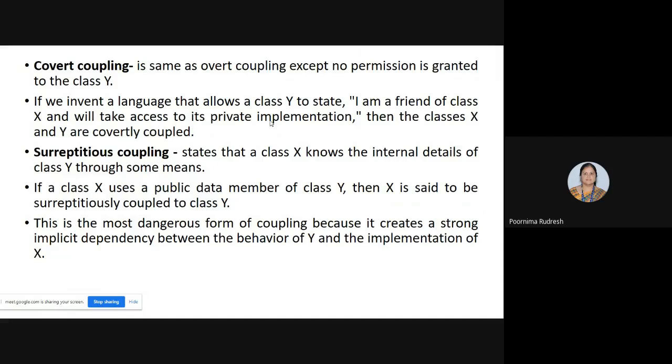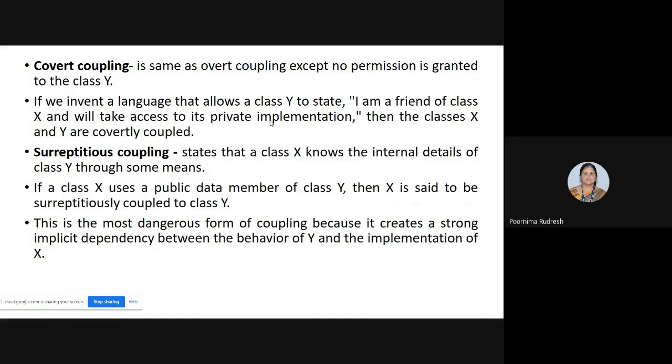Here the class Y itself has to say that it is the friend of X so that it can access the implementation details of class X. Then we say that both the classes X and Y are covertly coupled. Is it clear now? Understood what is covert coupling? Next, we'll move on to surreptitious coupling.